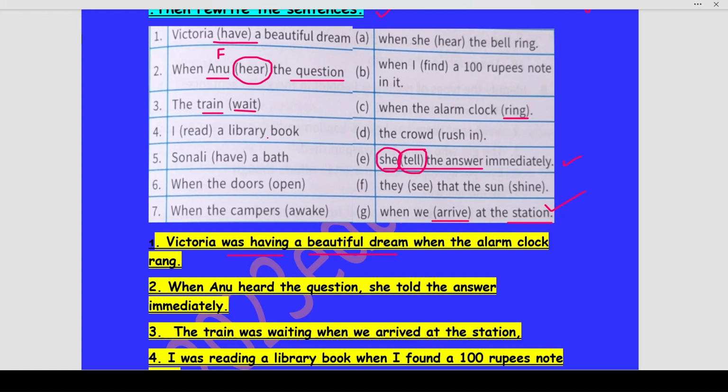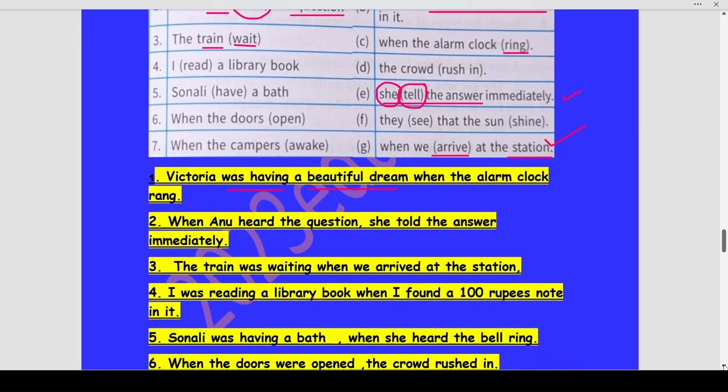Next, I read a library book. Now, while reading a library book, I found a 100 rupees note and it is the correct match for this sentence. Okay, so I was reading a library book when I found a 100 rupees note in it. This is how the verbs change.